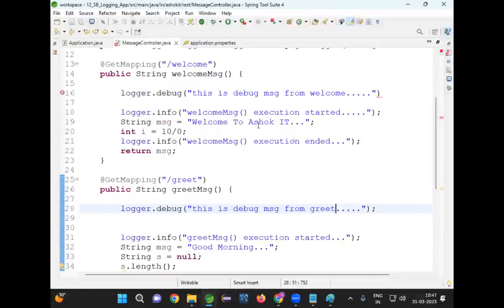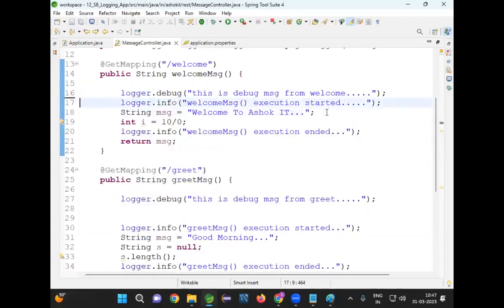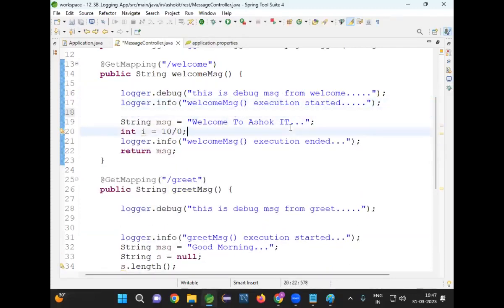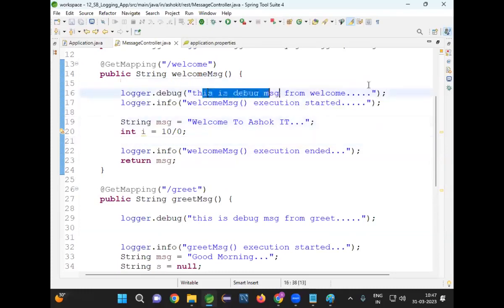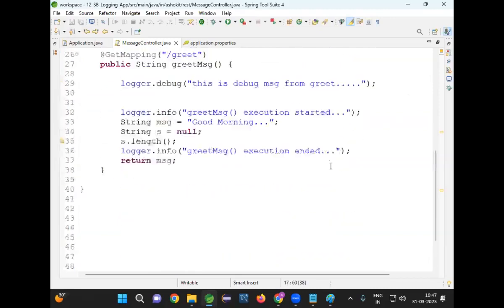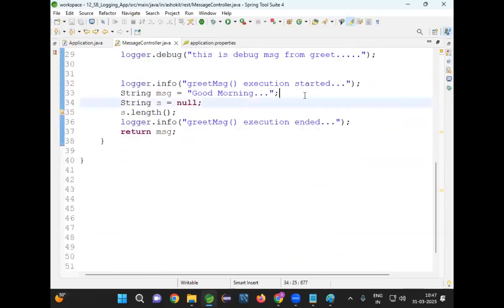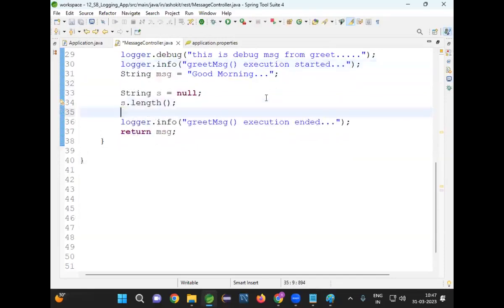So in my method, I have a debug logger method, and the info logger method is also available. Debug method is available to print one message, and the info method is also available to print one message. Similarly, in greet also, I have a debug method and an info method.